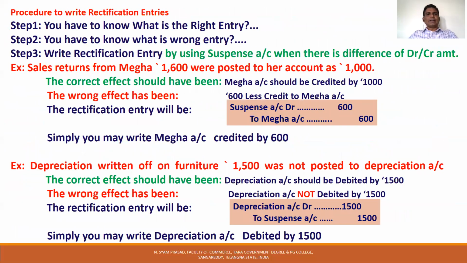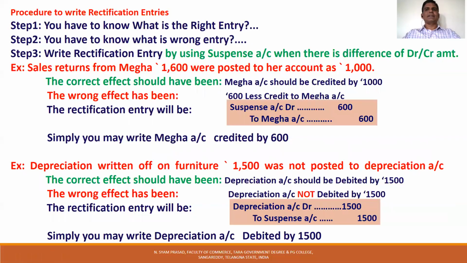So how to write rectification entries? There is some procedure to write rectification entries. First you have to know what is the right entry. Then only you can understand what is wrong. Step 2 is what is wrongly entered in the books of accounts, in recording or classification. Third, what is the rectification entry? So these are 3 points you have to know.